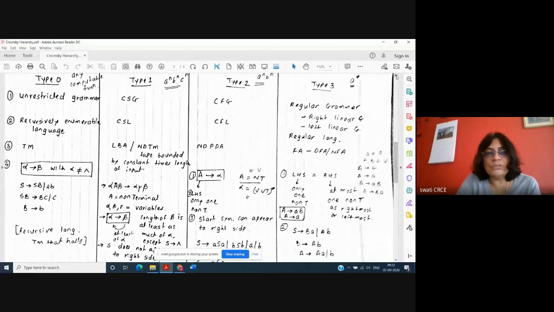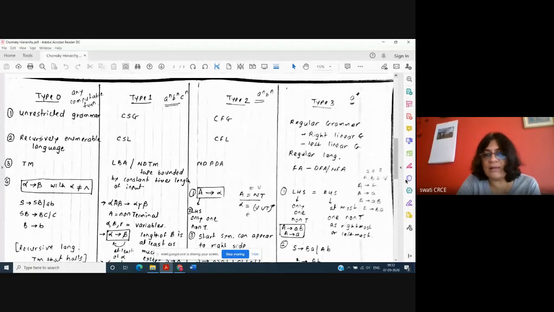I thought that if we create a table, it will be easy to understand this Chomsky hierarchy. That's why I have created these four columns. I'm starting from type 0, so my first column is about type 0, the second column is about type 1, the third column is about type 2, and the fourth column is about type 3. Now in the exam you have to write the answer for Chomsky hierarchy for 5 marks, so you need to write all these 5, 6, 7 points about all the grammars and explain them.